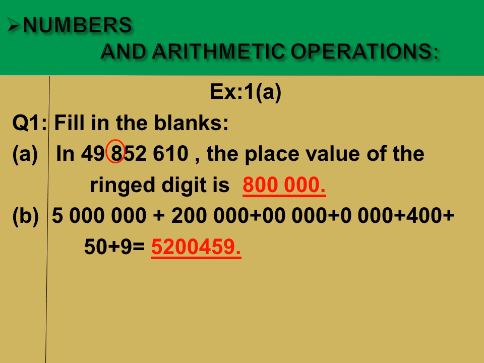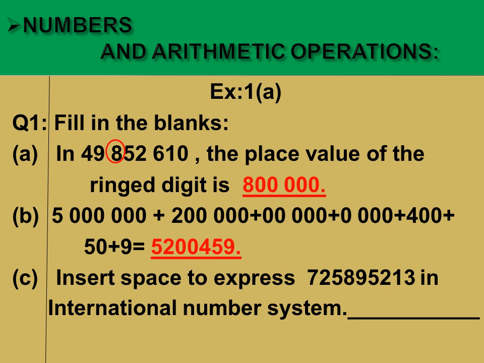Now let's say that we have to write 5 with 6 jumps, 2 with 5 jumps, and after that 2 with how many jumps? Yes, 5 jumps. And after that 0 with 4 jumps, 0 with 3 jumps, 4 with 2 jumps, 5 with 1 jump or 1 0 plus 9. In this way we will get our required standard number like this.